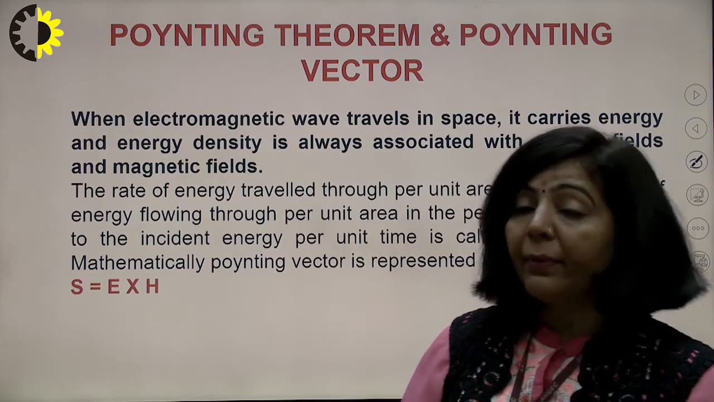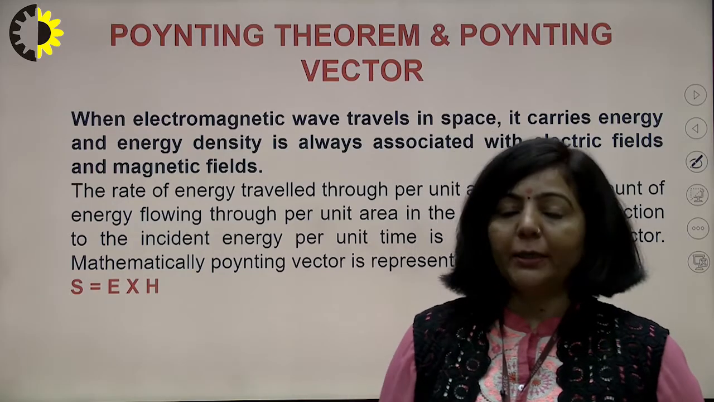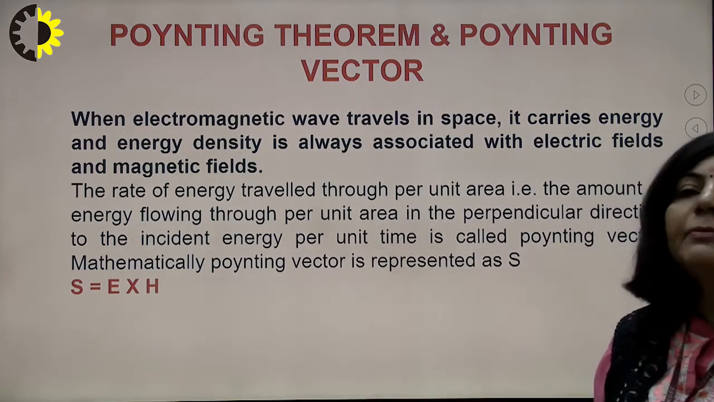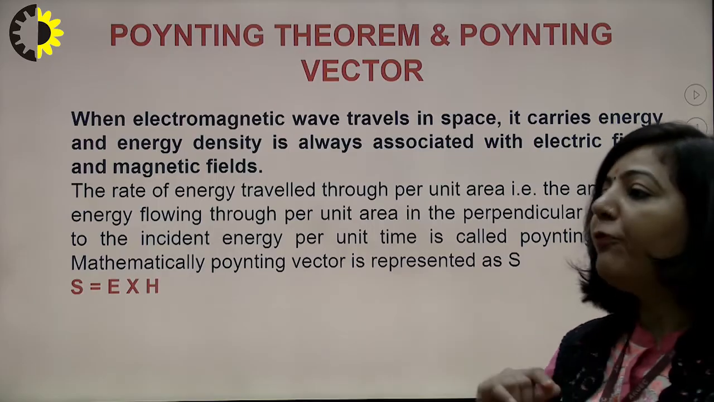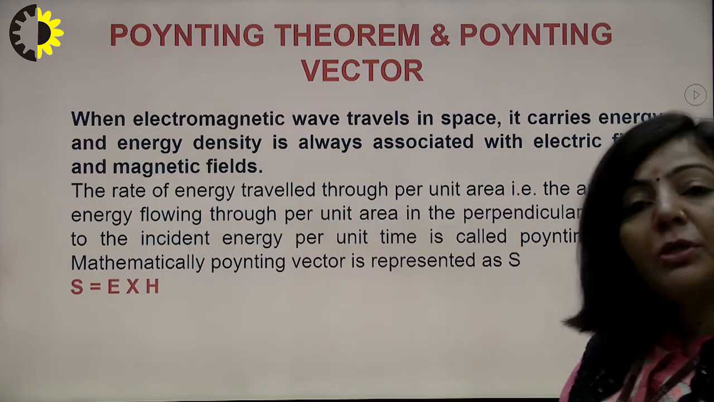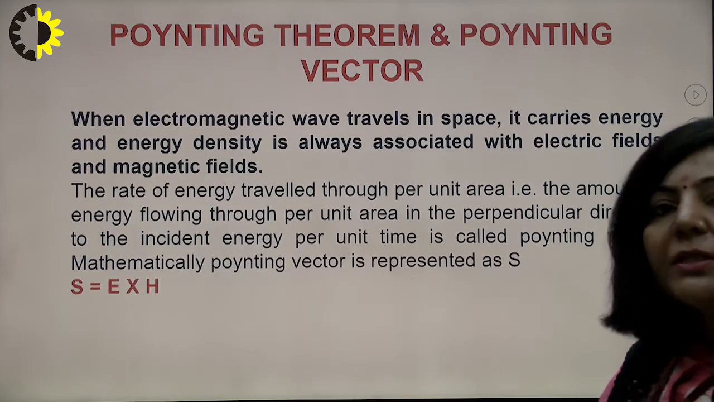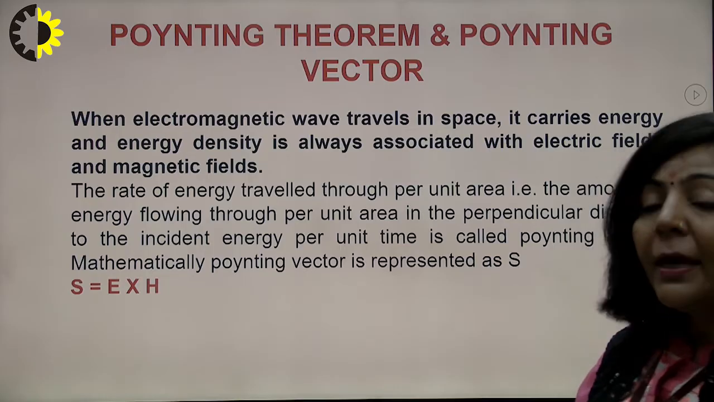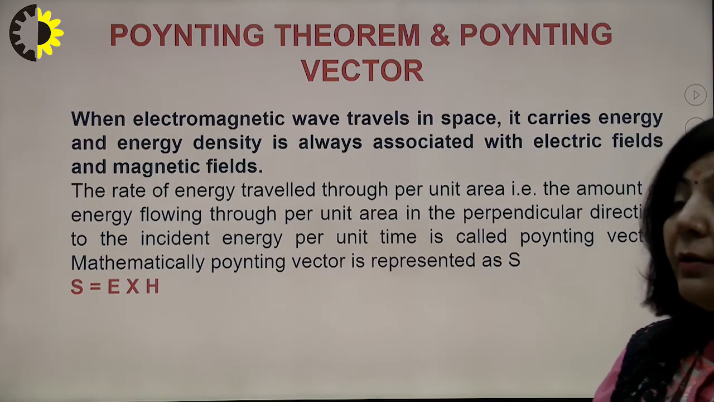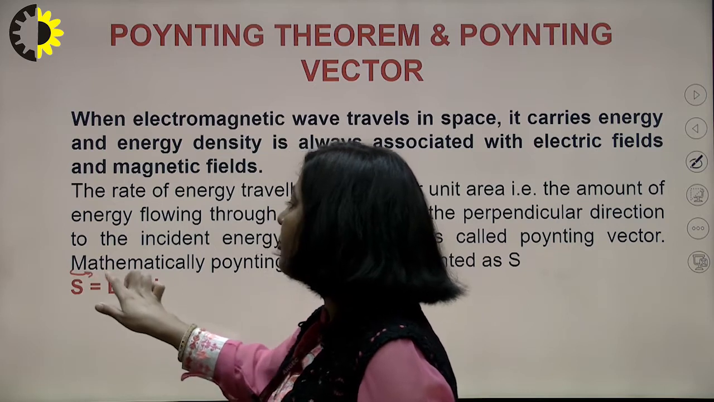So again I am repeating it, that whenever an electromagnetic pulse is propagating, it is carrying electrical energy as well as magnetic energy. That flow of energy in a certain medium, the flow of energy per unit area, which is also known as power per unit area, is represented in electromagnetics in terms of a vector, and that vector is denoted by S, and S is known as the Poynting vector.